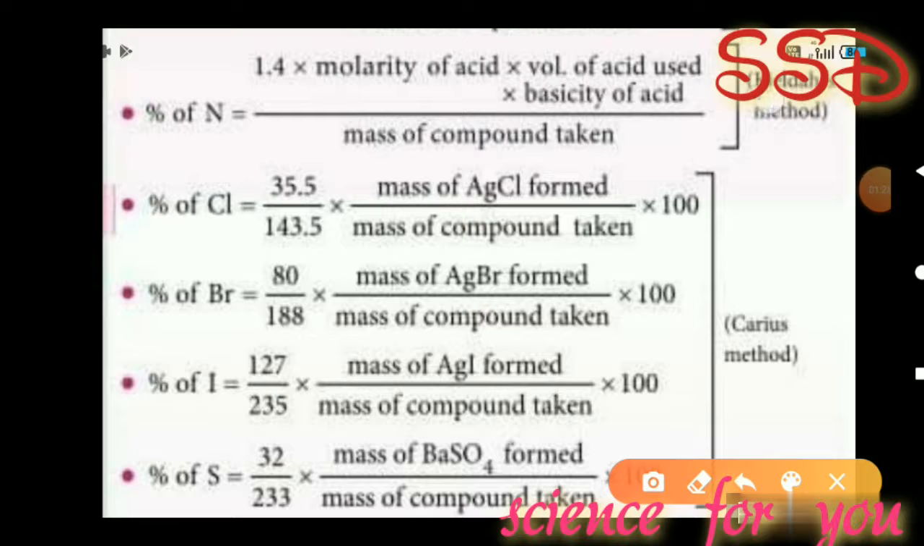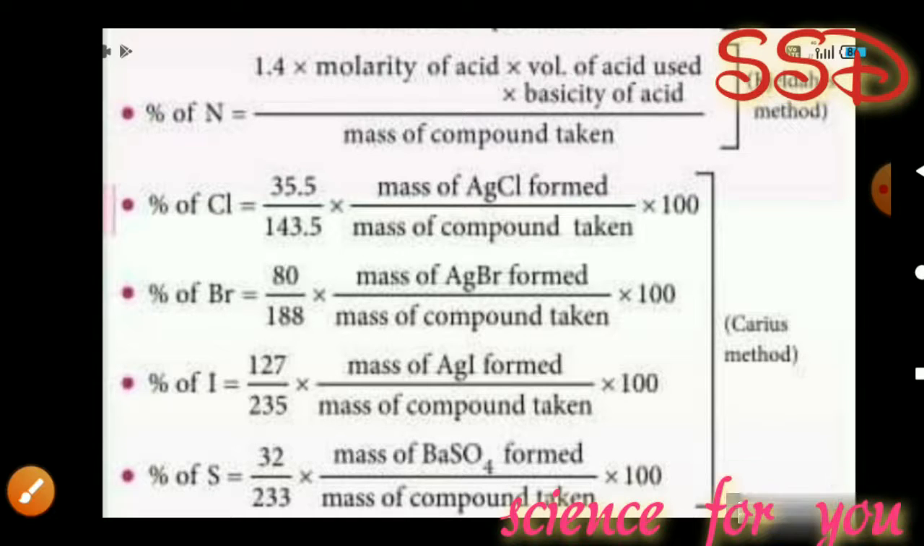Next, Kjeldahl's method. Kjeldahl's method is also used for the estimation of nitrogen. Percentage of nitrogen is equal to 1.4 into molarity of acid into volume of acid used into basicity of acid divided by mass of compound taken.